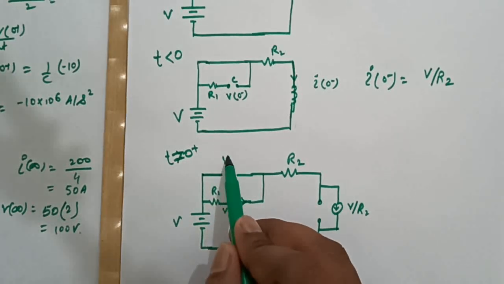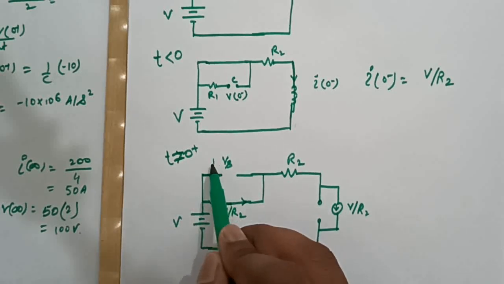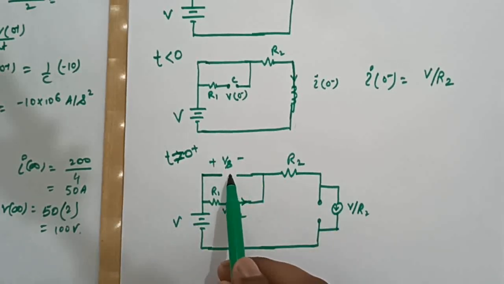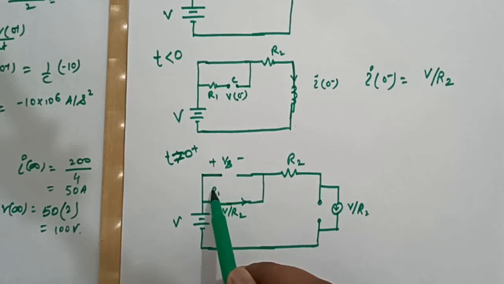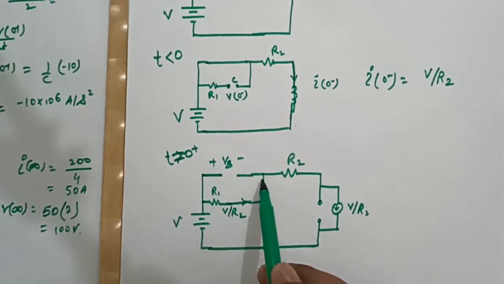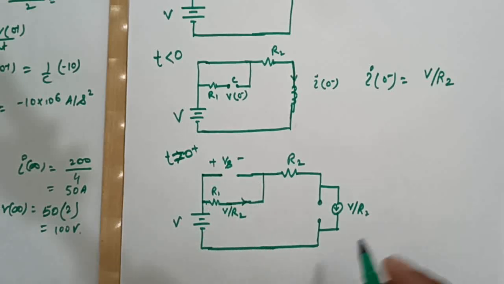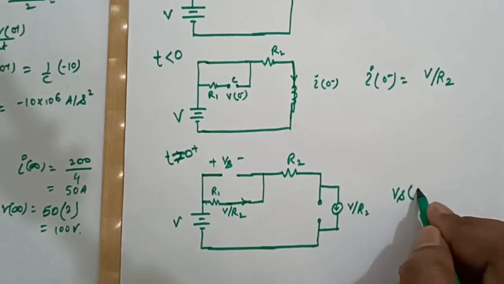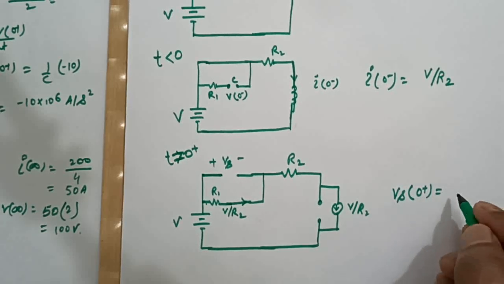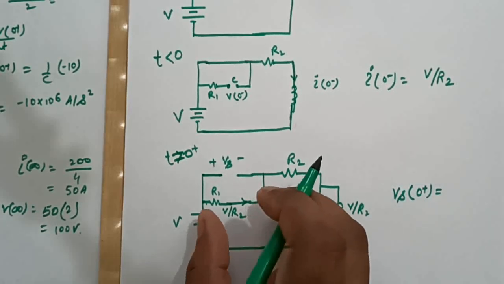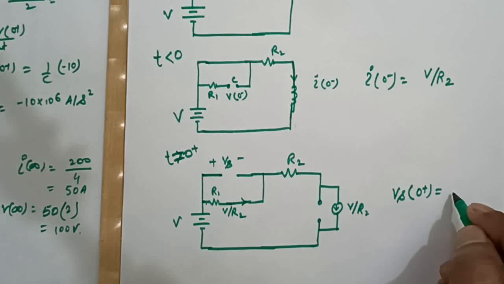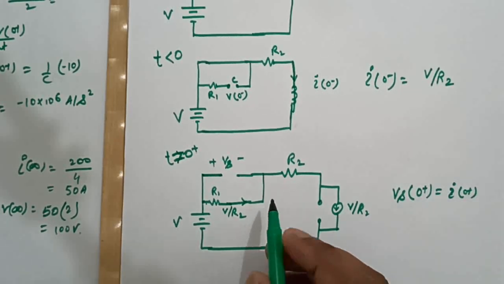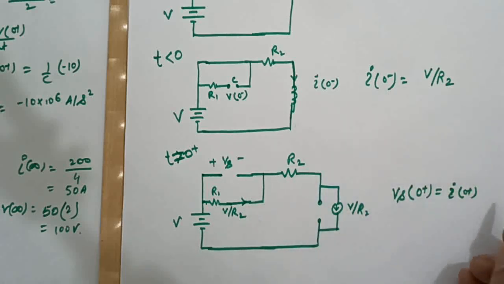Now see, the question is asking Vs. So Vs is nothing but, because this terminal is connected here and this terminal is connected here, Vs is nothing but the voltage drop across R1, right? So our Vs at 0 plus will be the voltage drop across R1, so current I0 plus into R1.